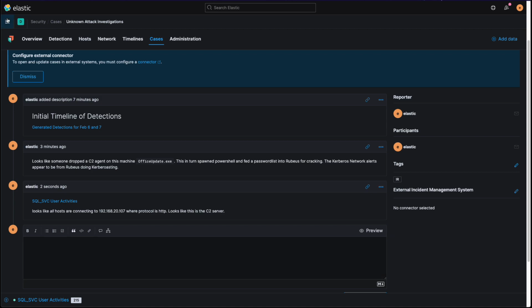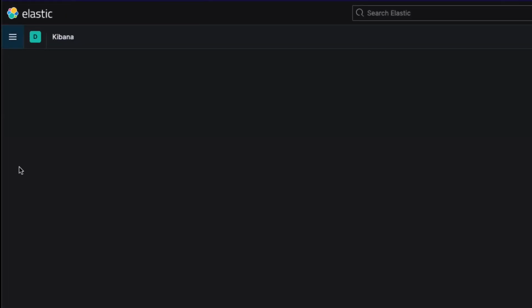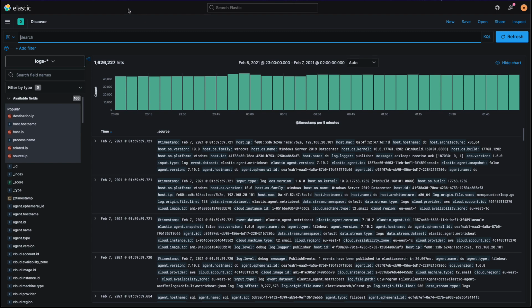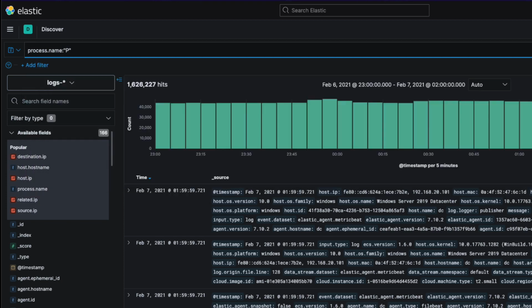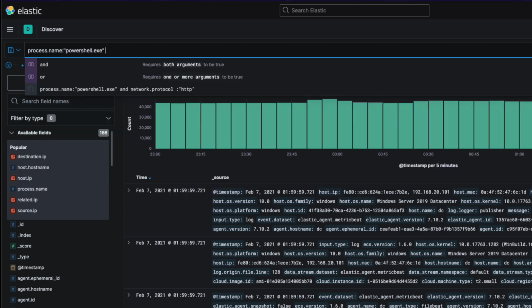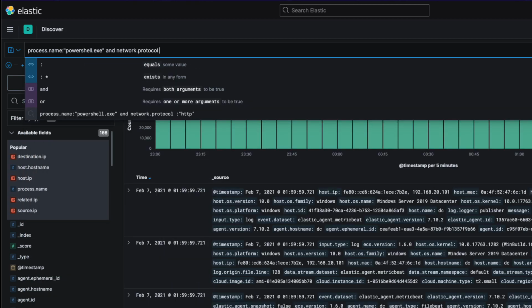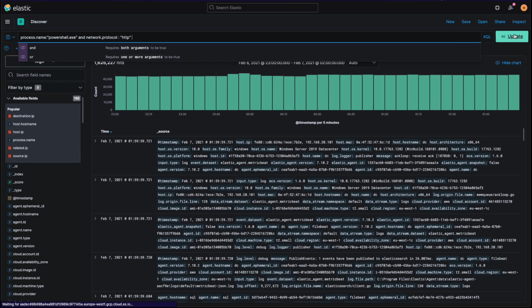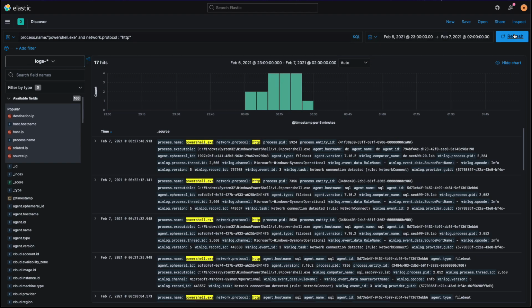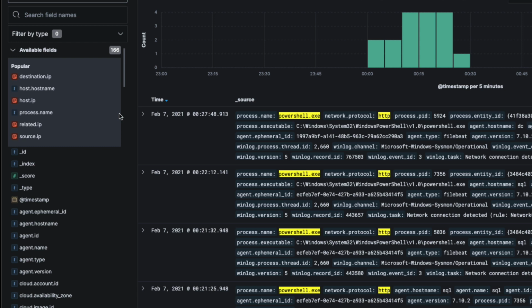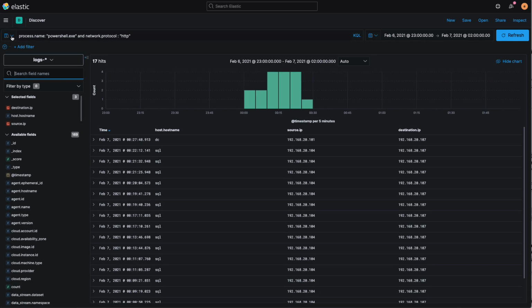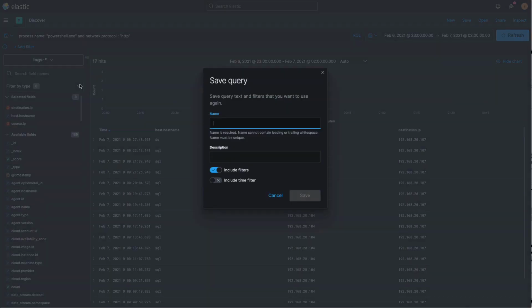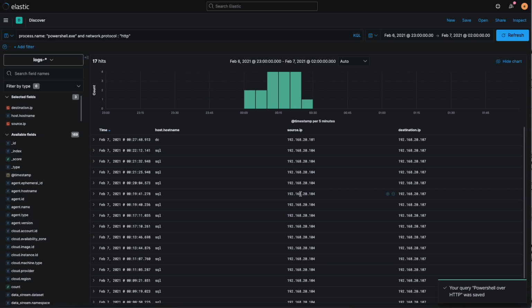Fortunately, we didn't have a rule in place to detect traffic over HTTP where PowerShell is being used. However, we can quickly build one. If we navigate to Discover in Kibana, we can build this rule. We'll do this by using process.name is PowerShell.exe and the network protocol as HTTP. In order to prove this is correct, let's add host.hostname, source.ip and destination IP to validate the same information. This looks good, so we'll save the query and use it later to create a detection rule.